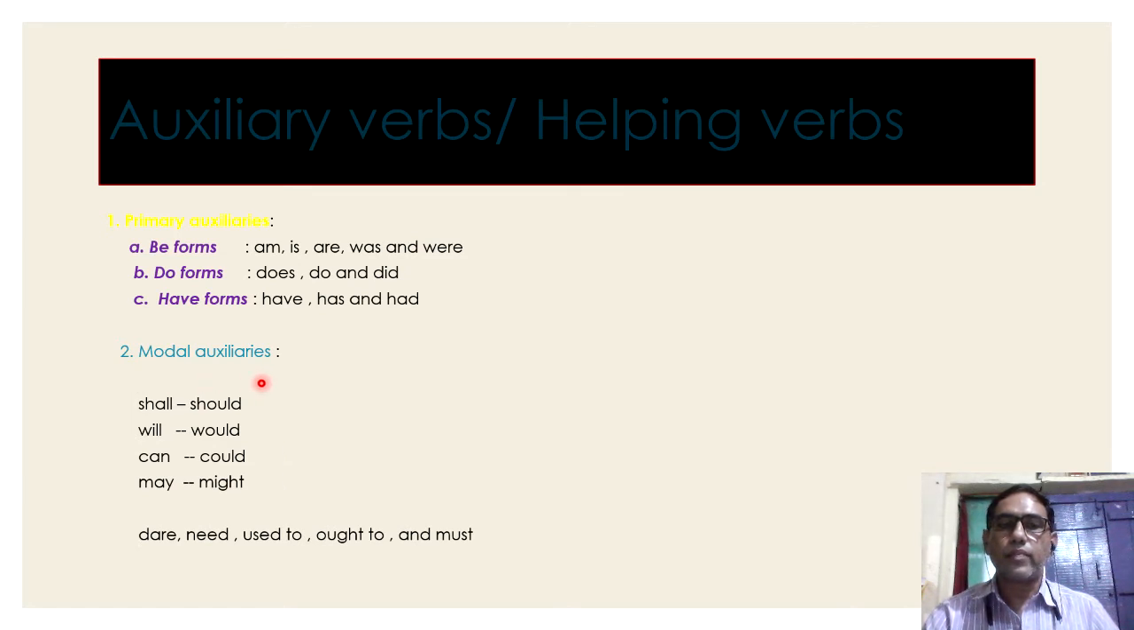Modal auxiliaries. Almost all spoken language depends on modal auxiliaries. Nowadays, modern spoken English. Let us know: shall, should, will, would, can, could, may, might, dare, need, used to, ought to, and must. Okay, children. In this class, let's go through the primary auxiliaries. You should learn all these by heart.